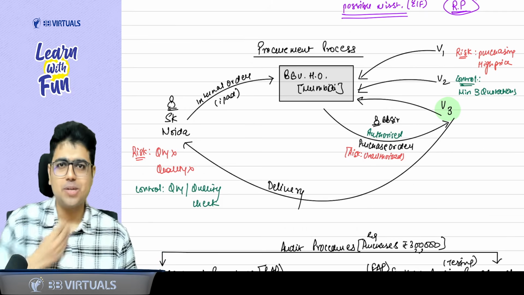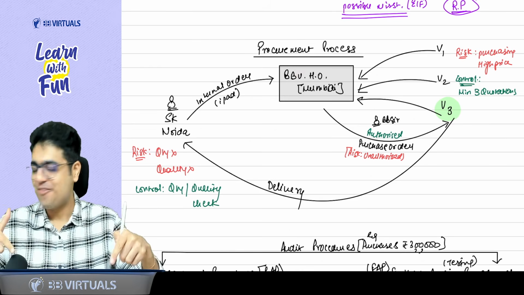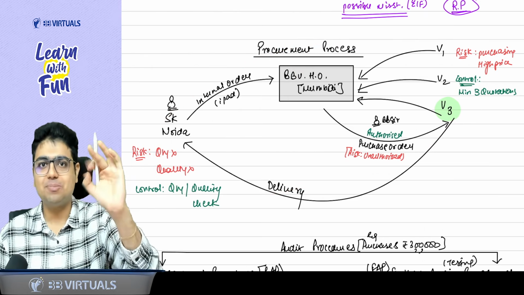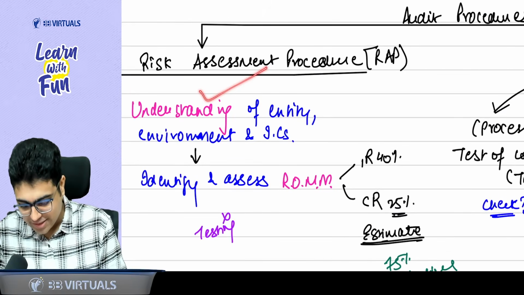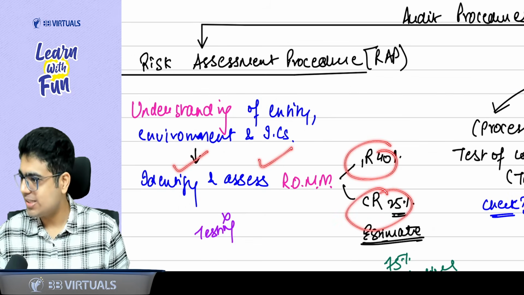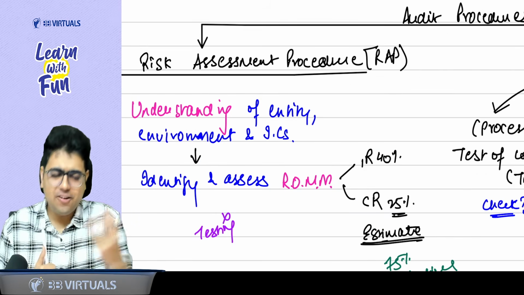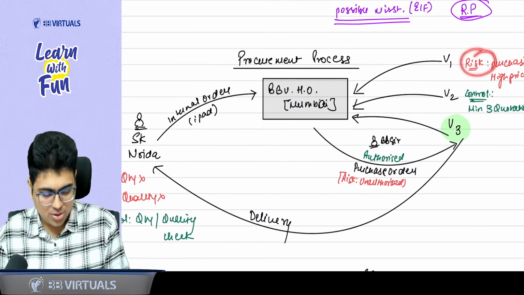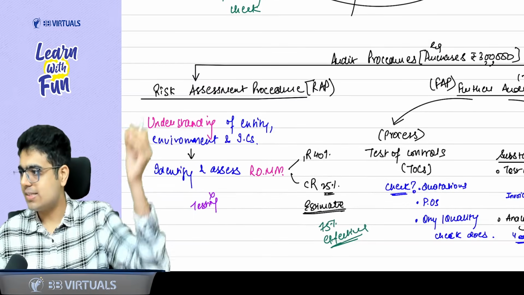This is the procurement or purchase process of generally listed entities and big entities. BB Virtual is also a big entity, right? So what is this process called? Sir, this is called risk assessment procedure. Did I give you an understanding of the entity? Yes. Did that understanding help you identify and assess the risk and controls? Yes, sir. So when you are taking an understanding of the entity, environment and internal controls to identify and assess the risk of material misstatement, that is inherent risk and control risk, you understood the risk, you understood the control. Risk, control. Again, risk, control. So this is what risk assessment procedure is all about.